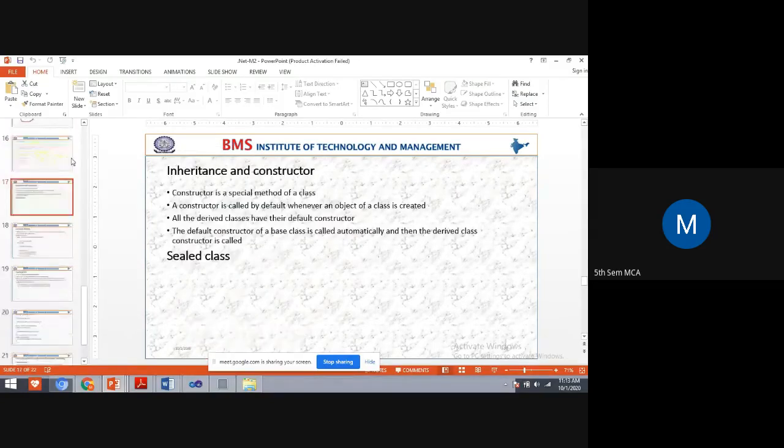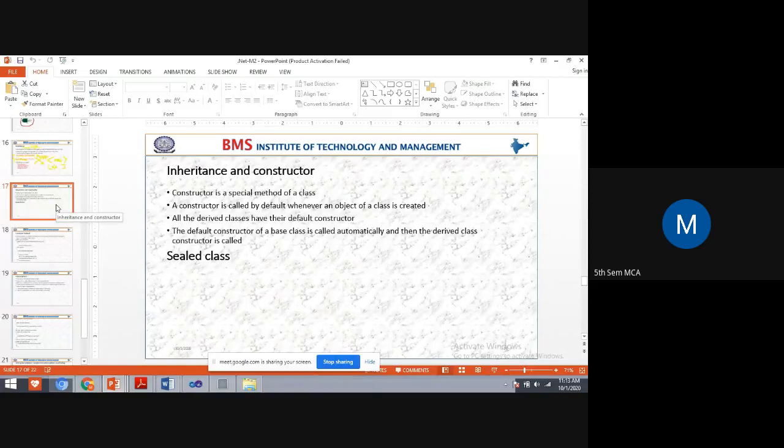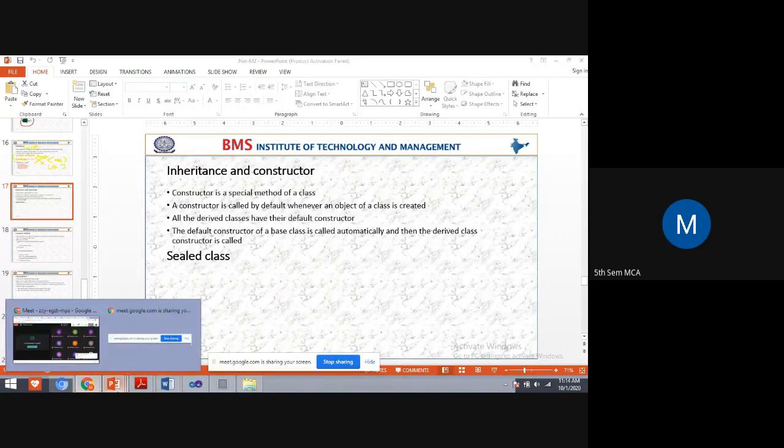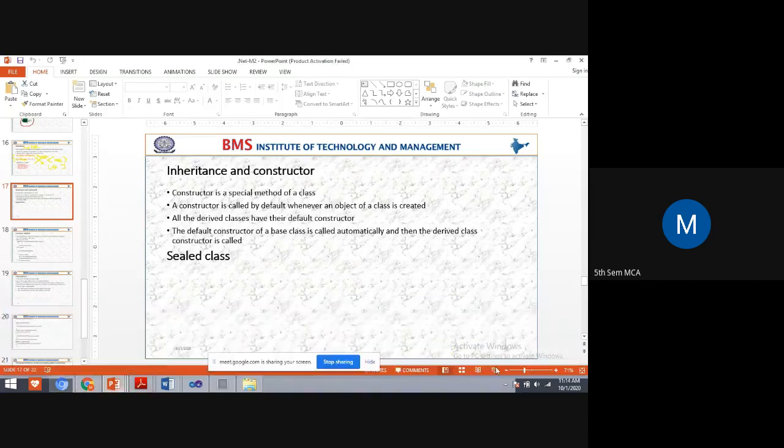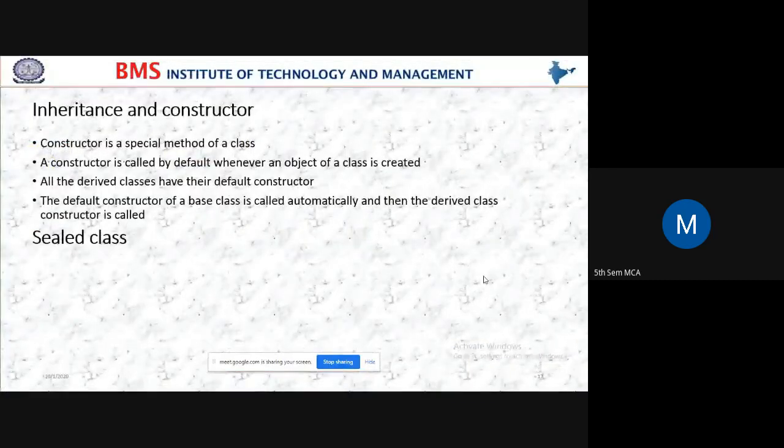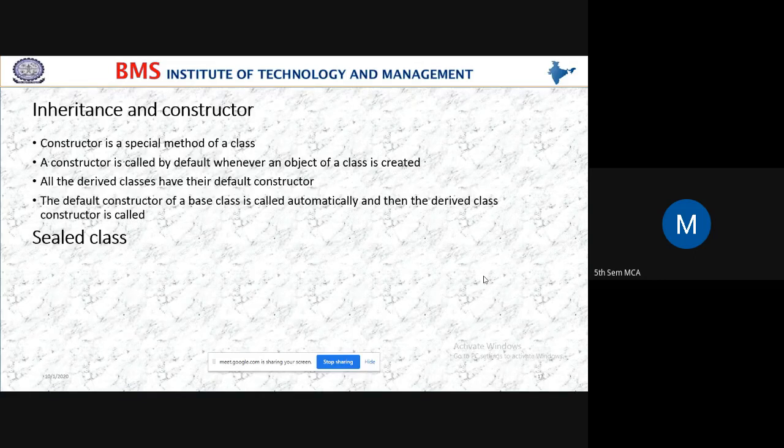In the last class, we were seeing inheritance and constructor, and I explained the program. I demonstrated the program of inheritance and constructor, and we also saw the sealed class. What is a sealed class? Yes, students, listen here.